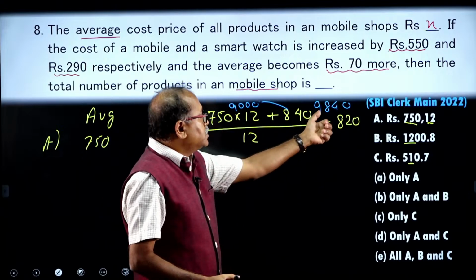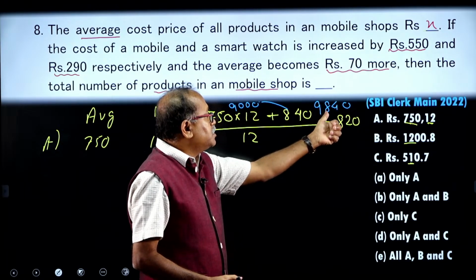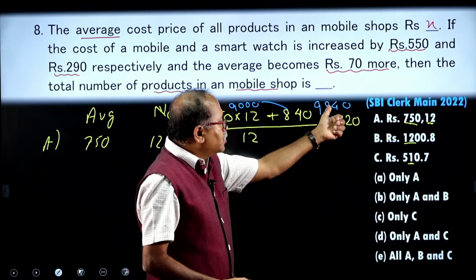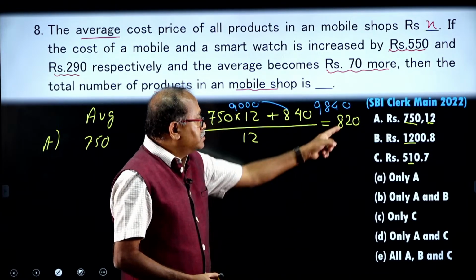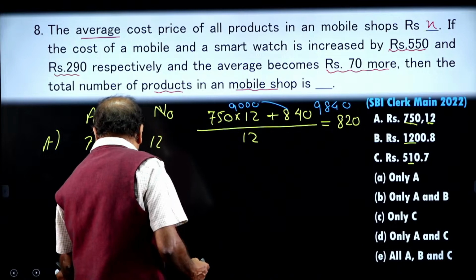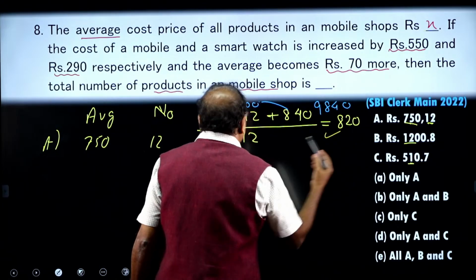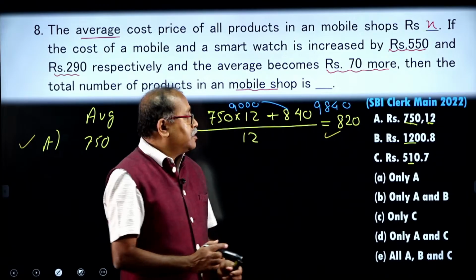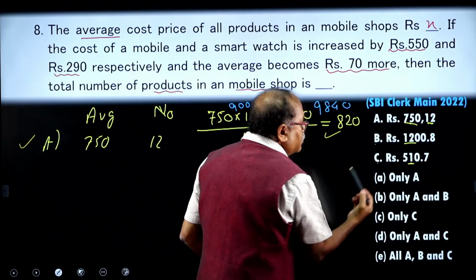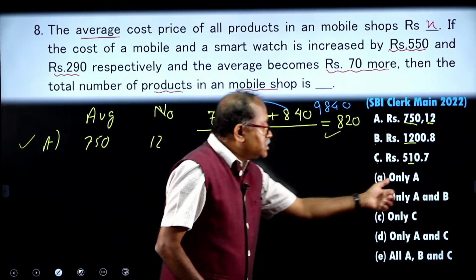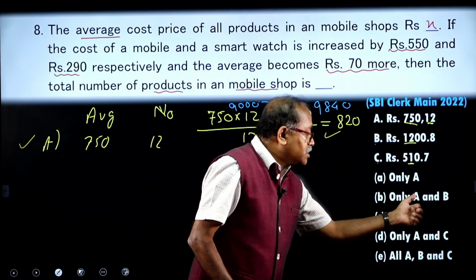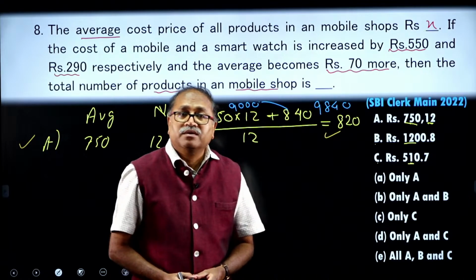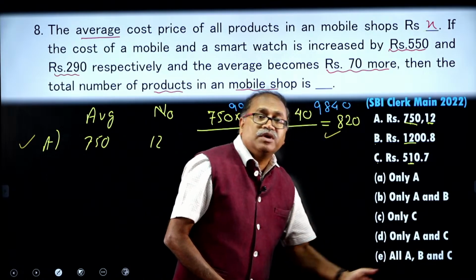So, let us go with that: 12 8s are 96, I am left with 96, 2 and 12 2s are 24. Yes. So, I notice that this is satisfying, A satisfies, A could be the value, but we have B and we have C also. I have the answer A only, I have the answer A and B, I have the answer A and C, and I also have the answer A, B and C.